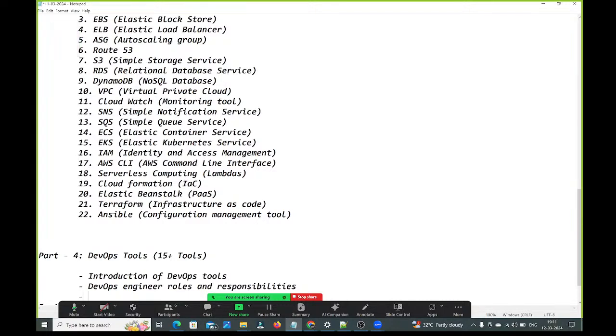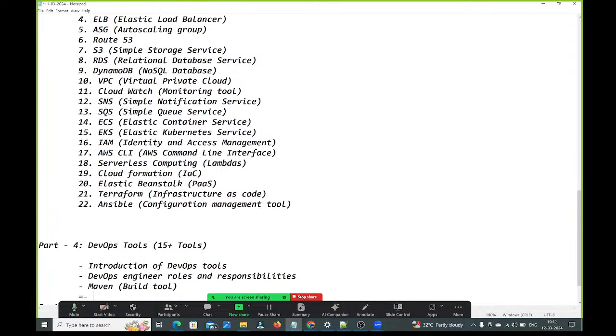The first tool in DevOps is Maven. What is Maven? Maven is a build tool. What other build tools do we have? Earlier people used Ant and others, but now they are outdated and no one is using them. Now we work with Maven or Gradle only. Maven and Gradle, these two are the build tools. Here we are going to learn Maven as a build tool.